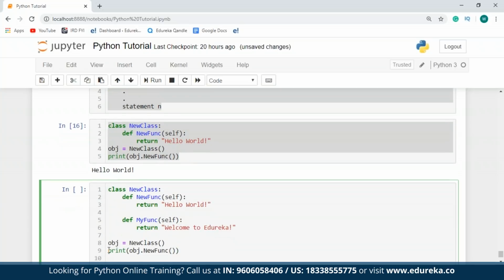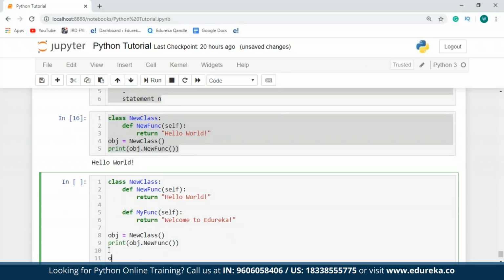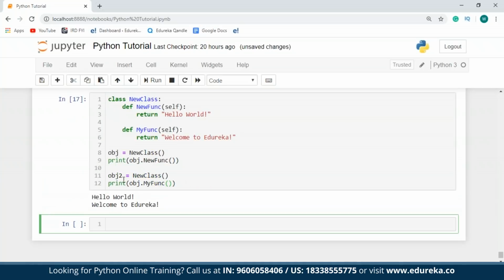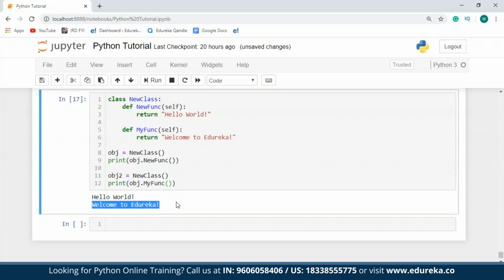I'll create another object. I'll say object2. And this is a new class object. And through this object, I'll call my function. So as you can see over here, I have two functions, two objects, and with the help of both these objects, I'm calling both the functions present in new class. Therefore, I have an output saying hello world and welcome to Edureka.